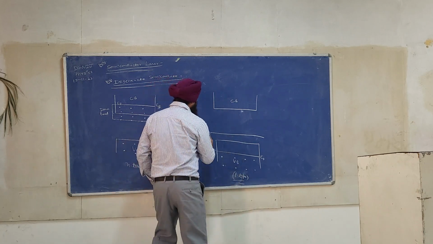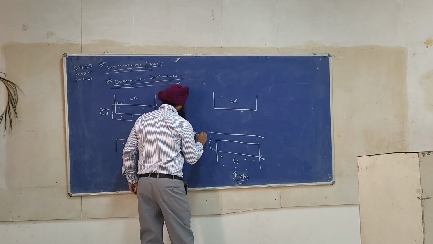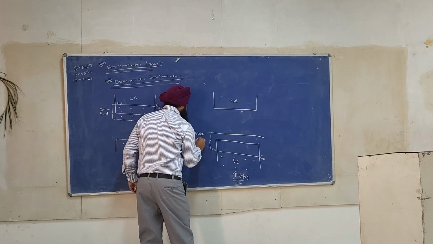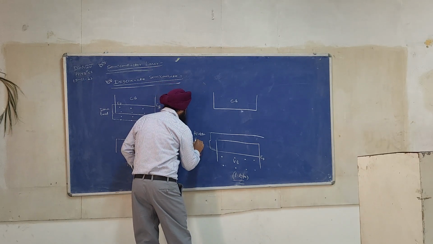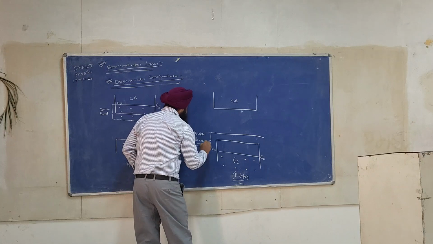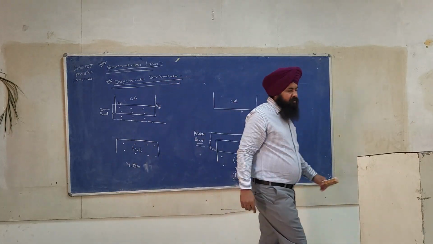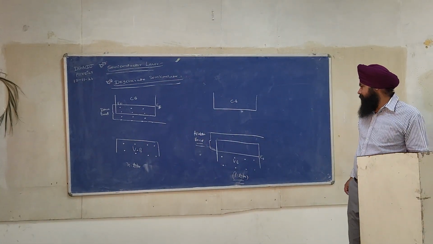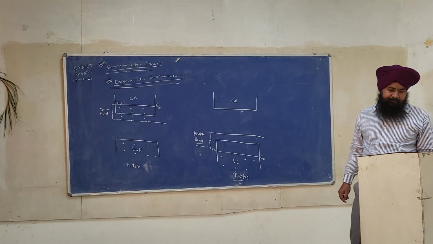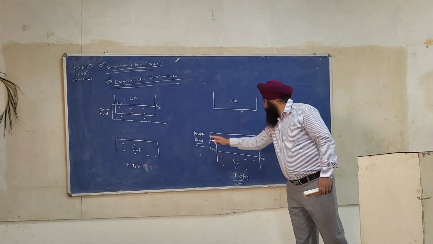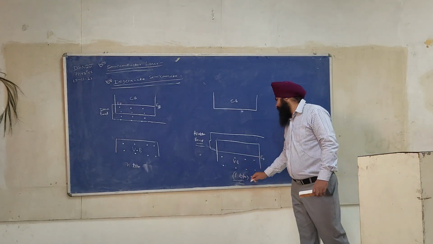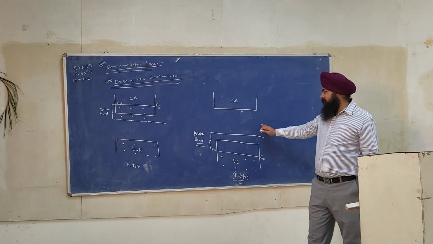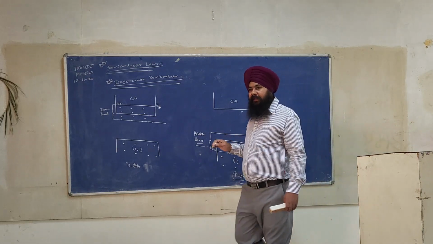This is true for B. This is EF. Valence band. So this is an energy level diagram for P-type.